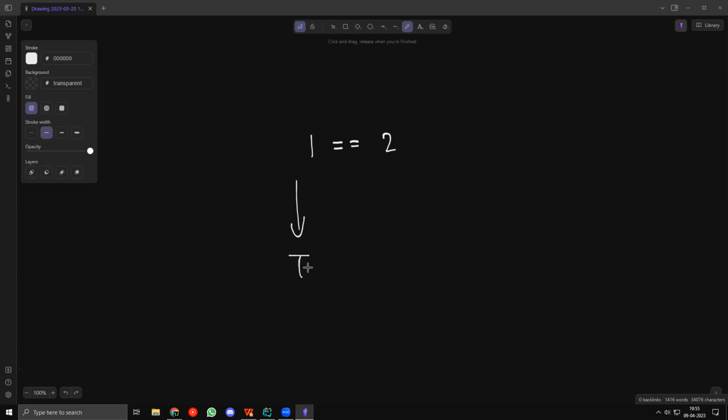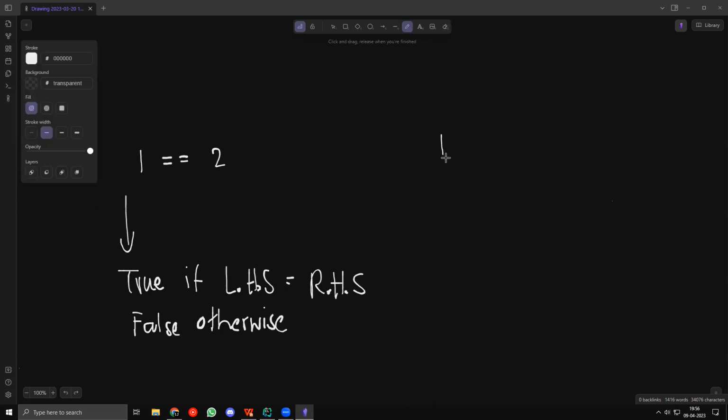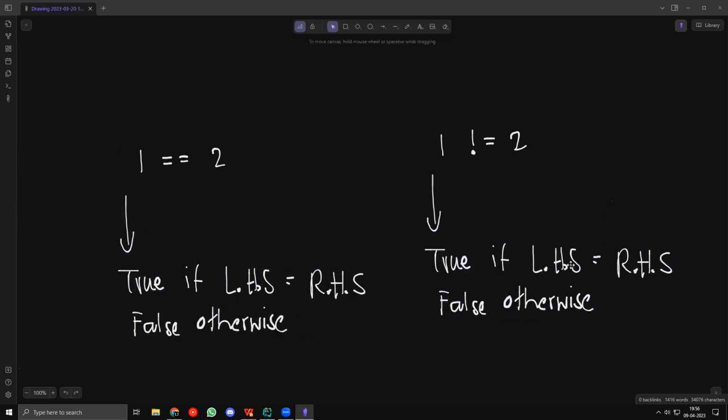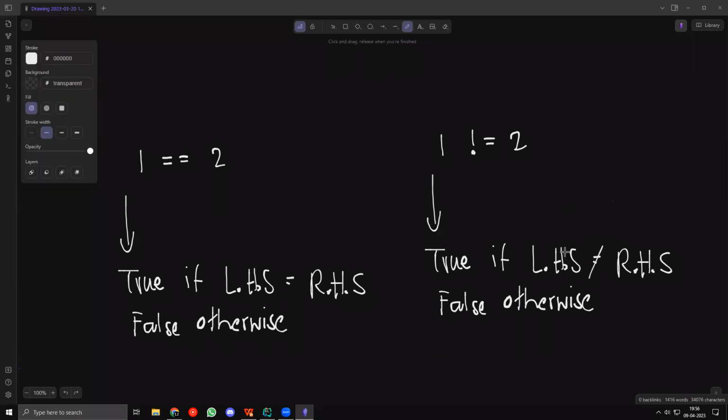If 1 == 2, basically means that we'll return true. This is true if LHS is equal to RHS and false otherwise, right? So we'll return false otherwise. Now, again, we can also have something like 1 not equal to 2, right? And this will basically be the same thing. I'll just paste this over here because it's basically the same thing, except that this is false if LHS equal to RHS, right? Or I can say that it's false if LHS not equal to RHS. It's true if LHS is not equal to RHS.